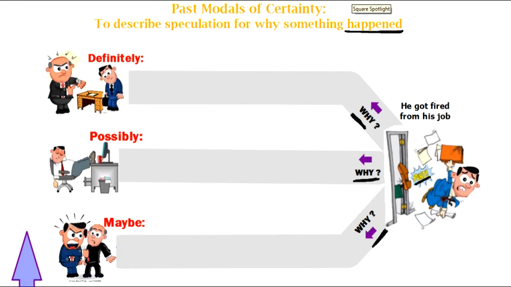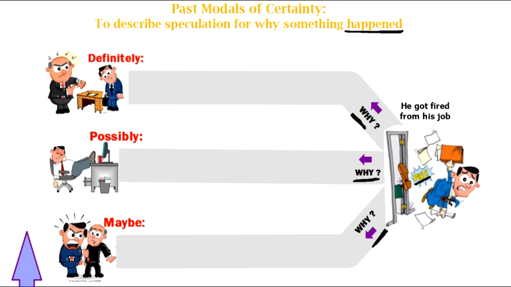Okay, so the natural question is like, well, why? Why did he get fired? I wonder why he got fired, right? Now, to answer that question, we're going to use our past modals of certainty to talk about why we think he got fired. Speculation for why he got fired. So, let's take a look.